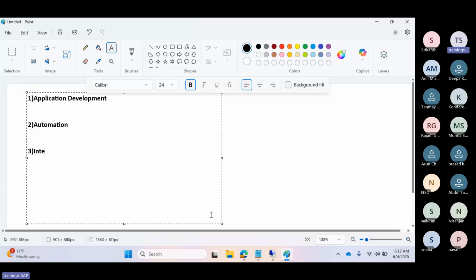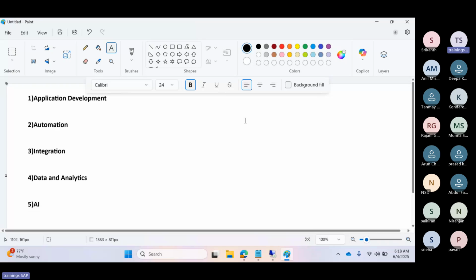Then integration related functionalities. The fourth one is data and analytics related services. The fifth one is AI, artificial intelligence related services. As I mentioned, SAP is providing a bundle of services, tools and applications, and they have separated each and every category, which means all the development related services are in the development pillar.